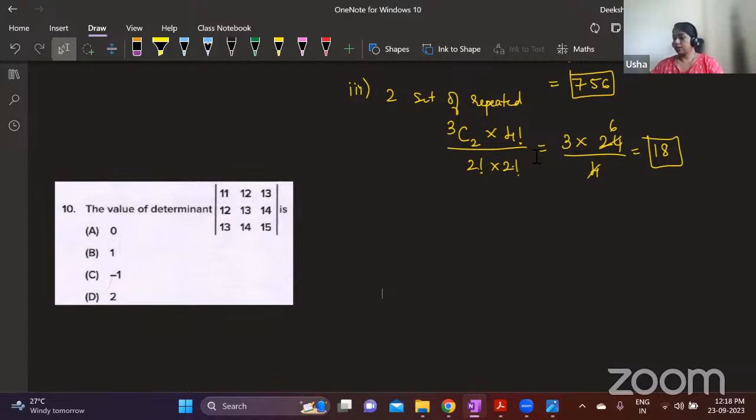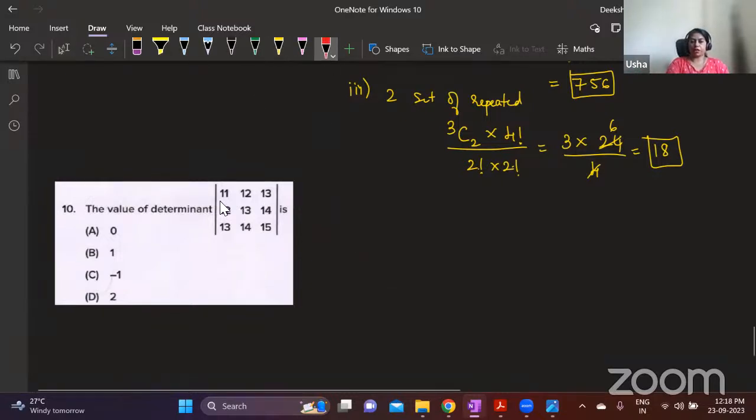Yes, I'm getting 0 as an answer. Okay, fine. How did you solve this? So how to solve determinants? You have to take this first one and then multiply, leave this row and column, and then you're supposed to multiply like this, right? But this is not how you're supposed to solve.